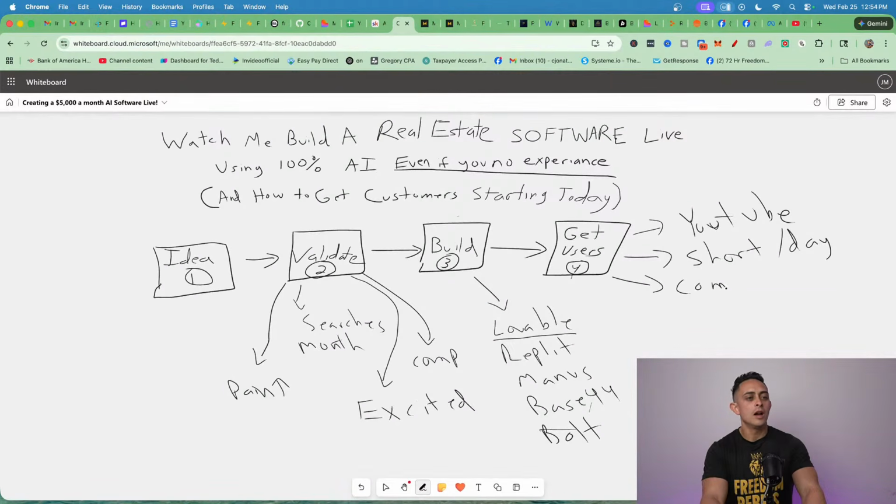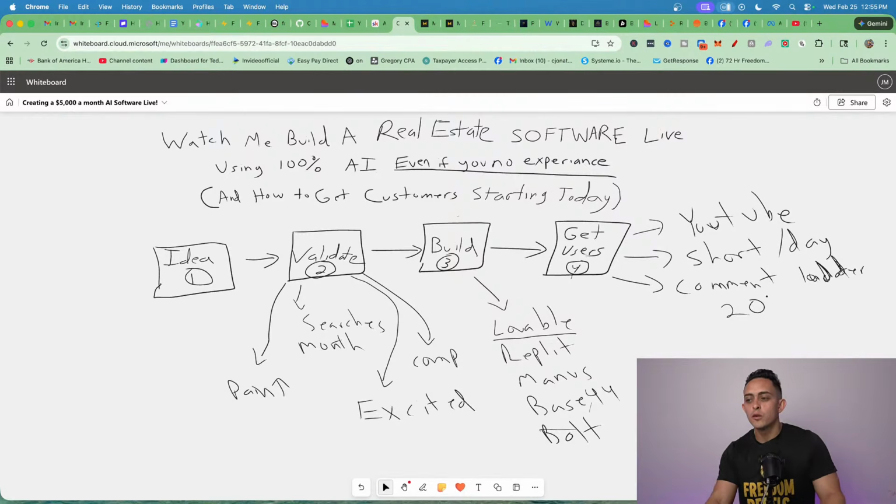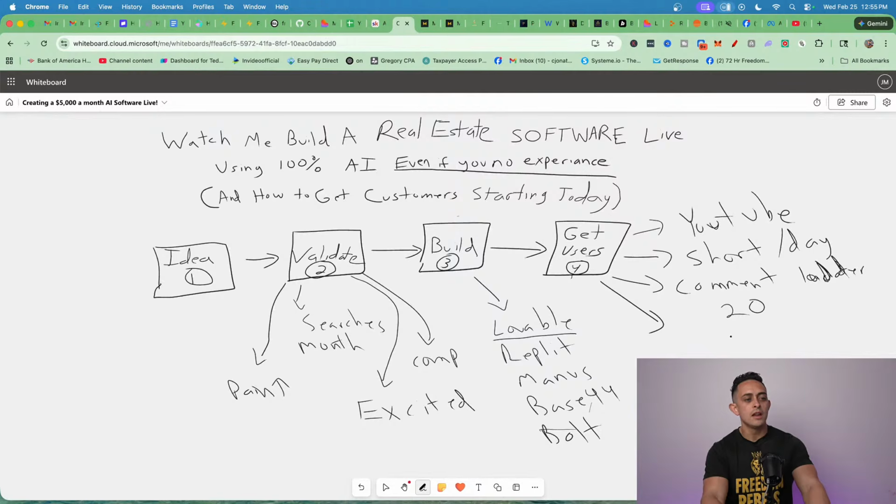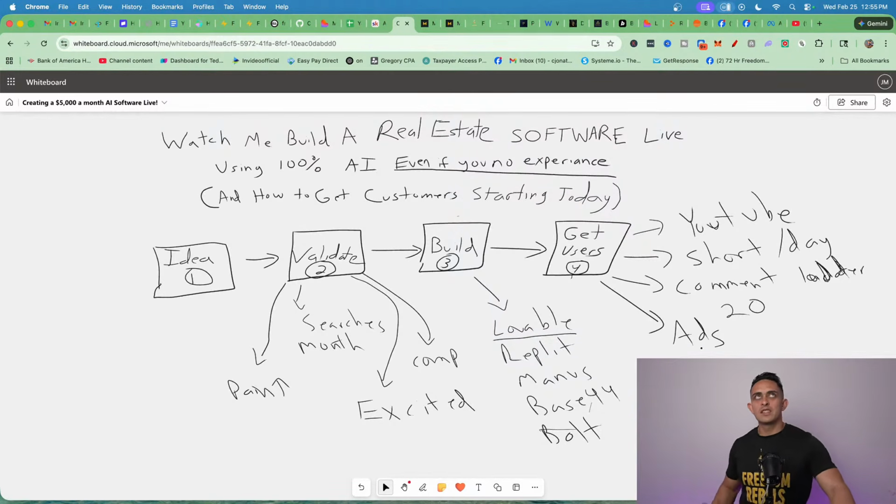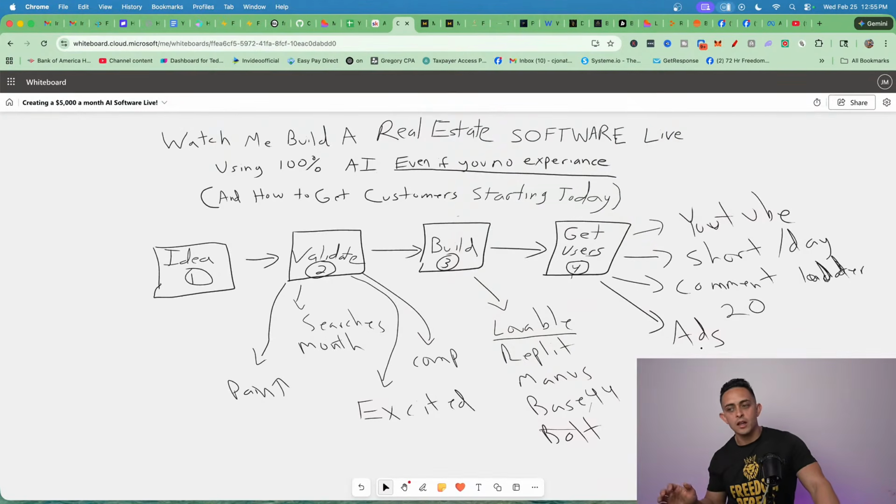Now the cool thing about the comment ladder post is this will work for also like Twitter or Threads. And for me, I'm doing like 20 of these a day sometimes. But you can start with like 2 or 3 a day, right? So that's kind of how I do it, right? And then another thing we're doing now is we're doing ads. Okay. Now I'm not going to touch on that too much today because that's a whole different topic for another thing, for another day.